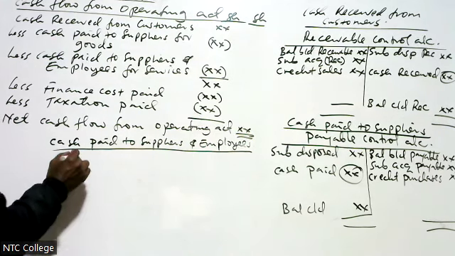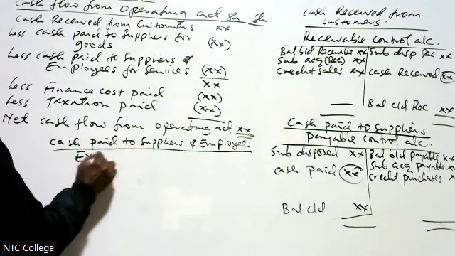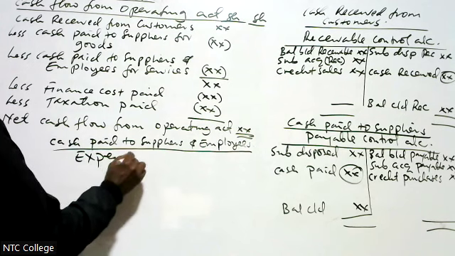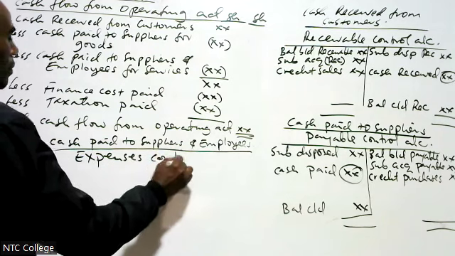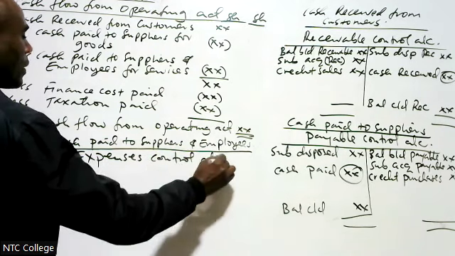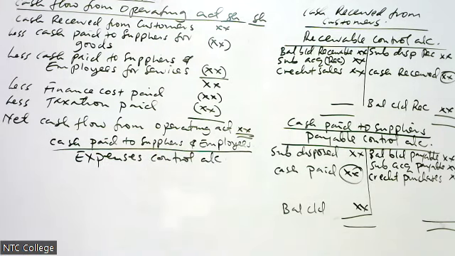Here we prepare what we call expenses control account.